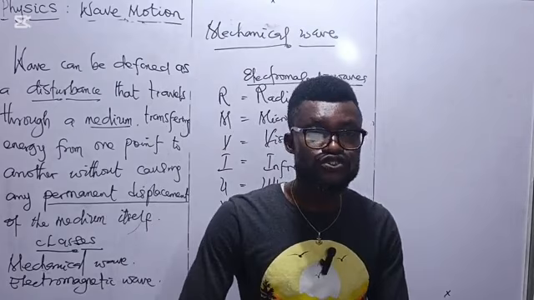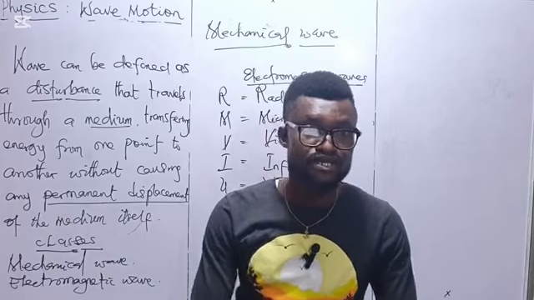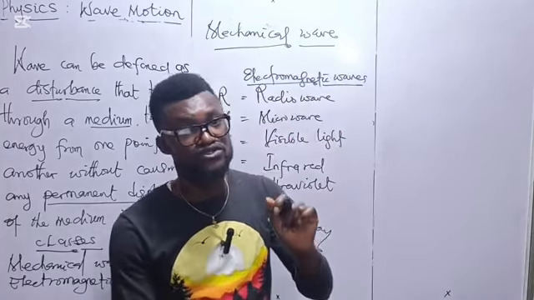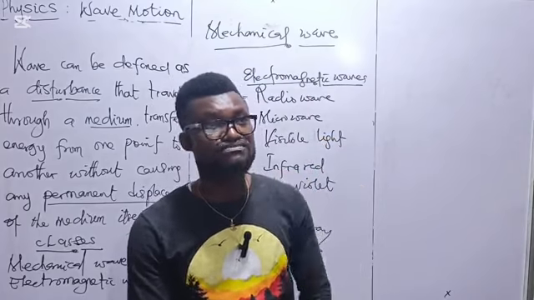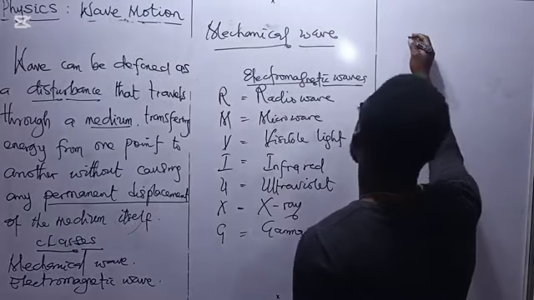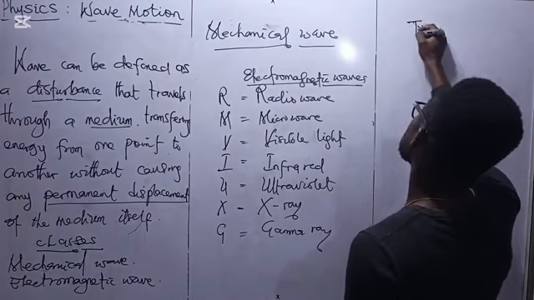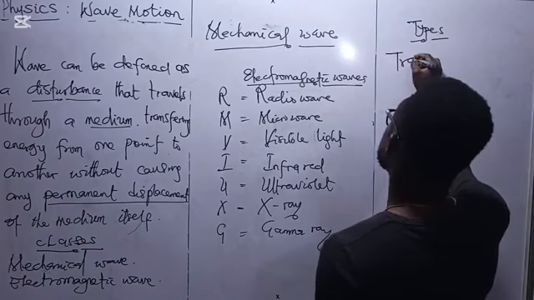Now let's look into the types of wave motion. Basically, we have two types of wave motion. We have the transverse wave and the longitudinal wave. So those are the two types of wave motion. We have the transverse.